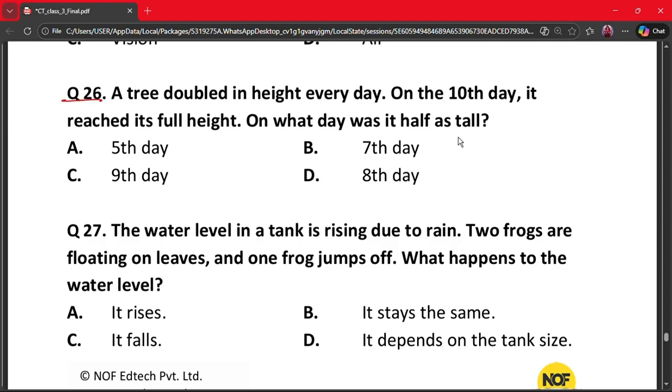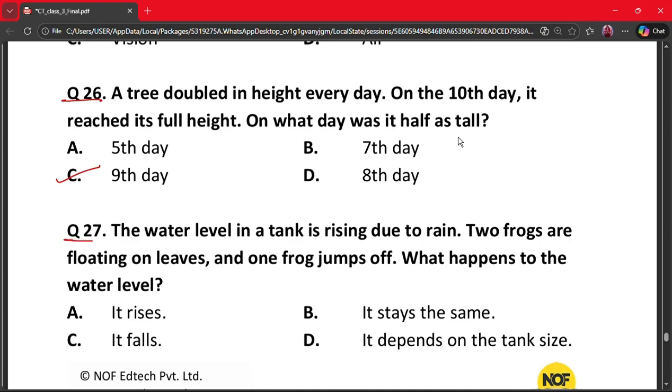Question 26. A tree doubled in height every day. On the 10th day, it reached its full height. On what day was it half as tall? A, 5th day, B, 7th day, C, 9th day, D, 8th day. The correct answer is option C, 9th day. If the tree doubles its height every day and reaches full height on day 10, it must have been half its height on the day before, which is day 9. Our next question is question 27.